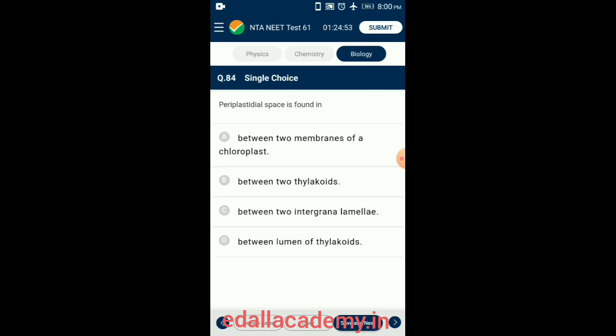Question number 84. Periplastidial space is found in between two membranes of chloroplast, that is, the space between primary and secondary walls of chloroplast is called periplastidial space. So the correct option is option A.